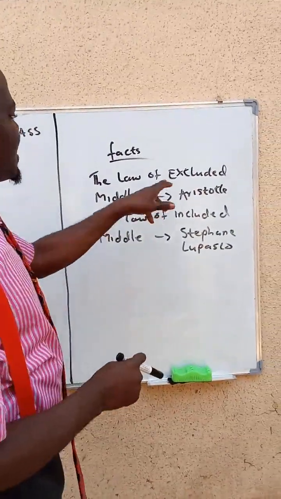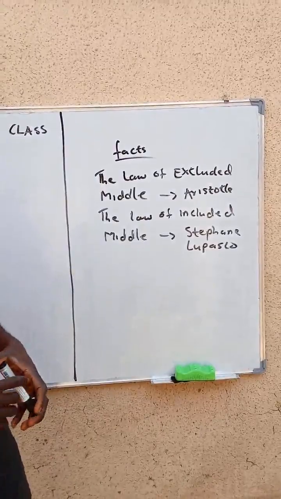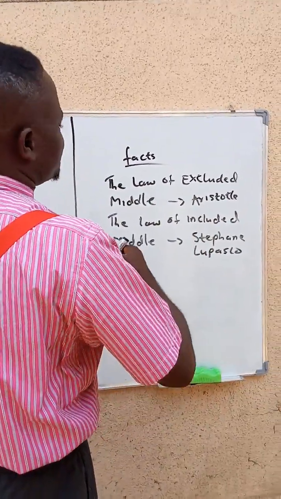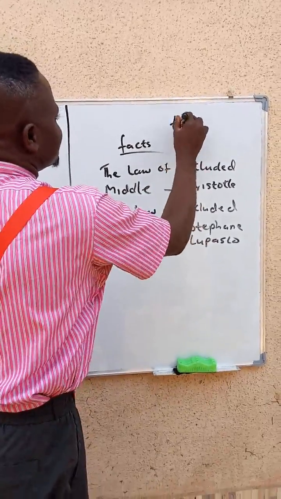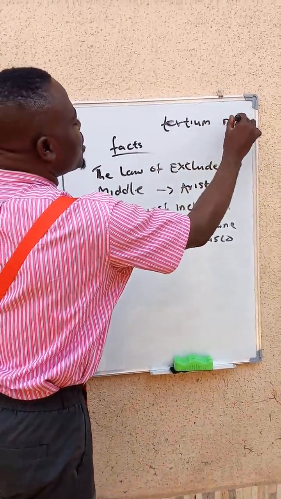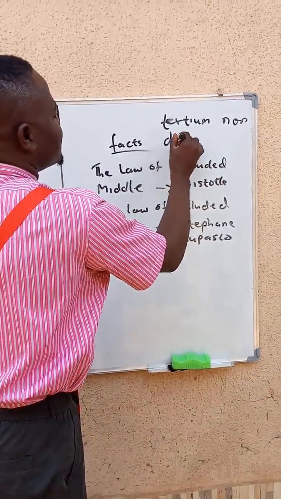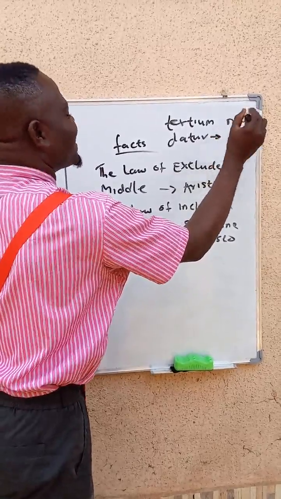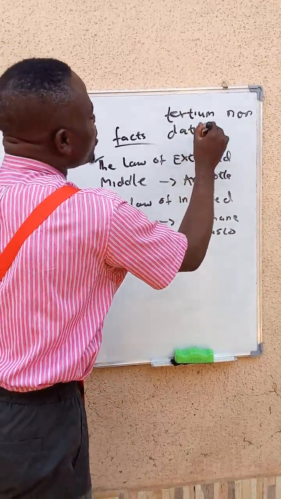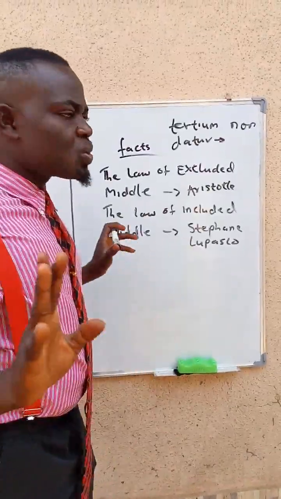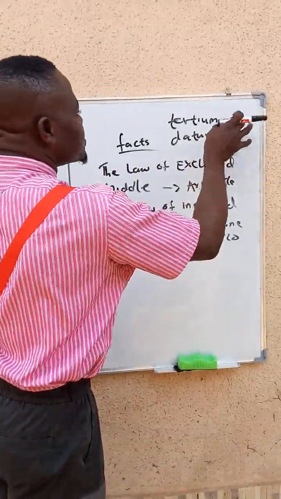So in this law of excluded middle, we'll look at what they say, that is tertium non datur. This means there's no third option.